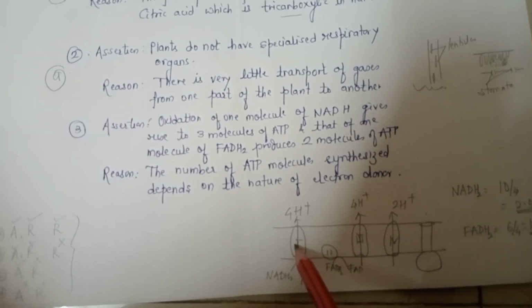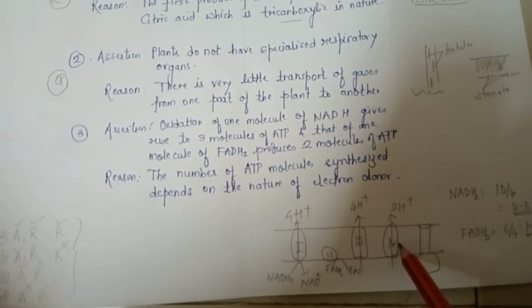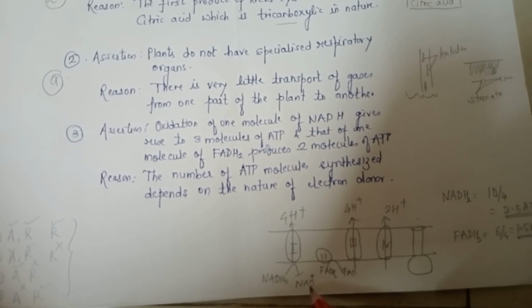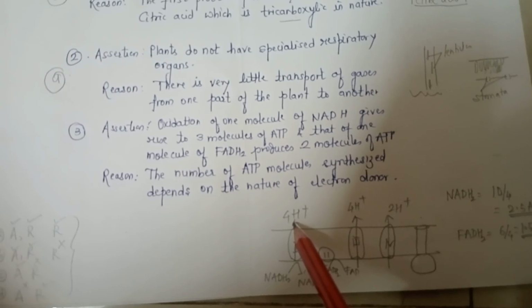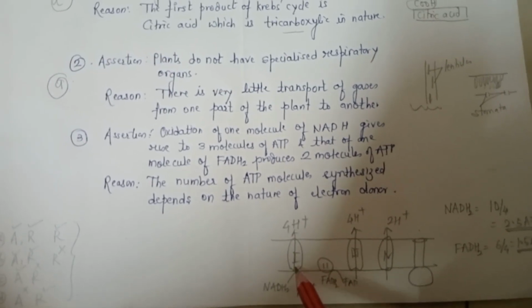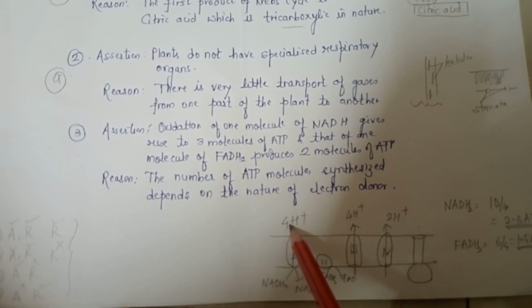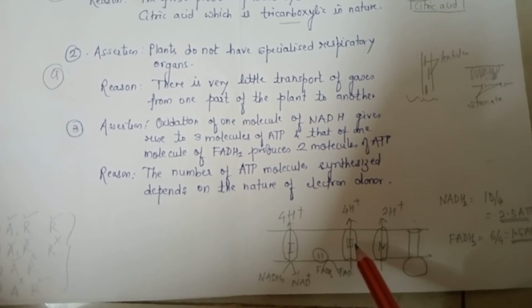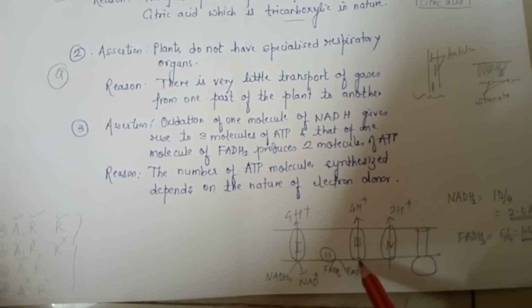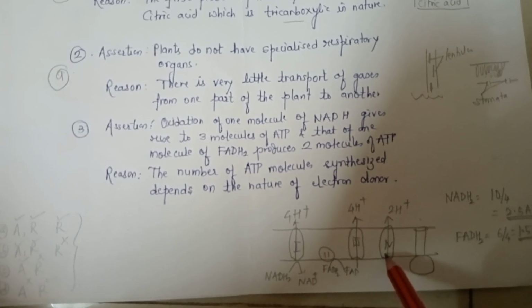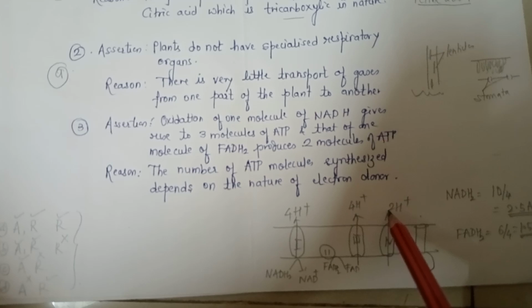Now, if you look at the mechanism in great detail, we have complex 1, complex 2, complex 3 and complex 4. Now, in complex 1, NADH2 is oxidized to NAD and these protons are pumped into the intermembranous space. So from complex 1, 4 protons are pumped. From here the electrons, ubiquinone carries it to complex 3, and again from here the number of protons pumped will be 4. Similarly, in complex 4, the number of protons pumped will be 2.